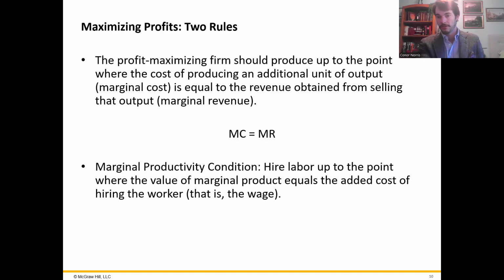increase their production, whether it's by one unit or more units, and do that until the marginal revenue equals the marginal cost. So as long as they can continue to earn more profit from producing additional units. But over the long run, they will want to stop when marginal revenue equals the marginal cost.